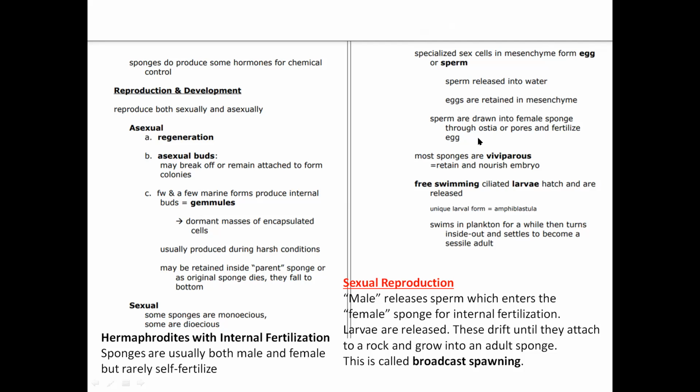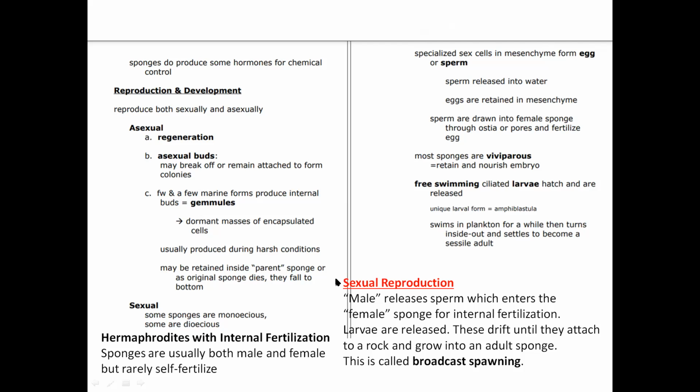Sperms are drawn into the female sponge through ostia or pores and fertilize the egg. So this is how sperms from another sponge are drawn through the ostia, or pores, into another sponge, and they fertilize the egg. Most sponges are viviparous. See, this is not true vivipary because a placenta is not formed. So they are also called ovoviviparous. So they retain and nourish the embryo. Free swimming ciliated larvae hatch and are released. Larval forms we will see later.